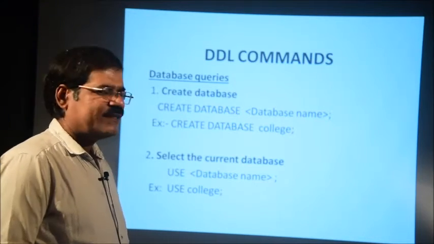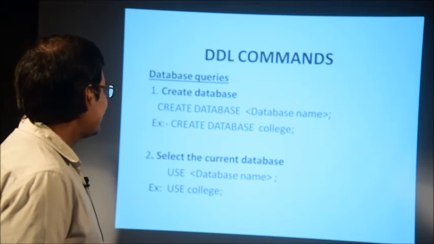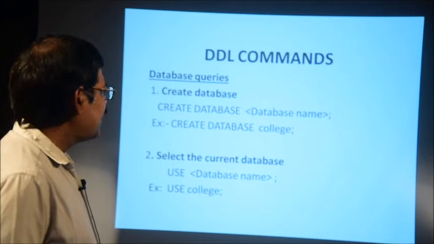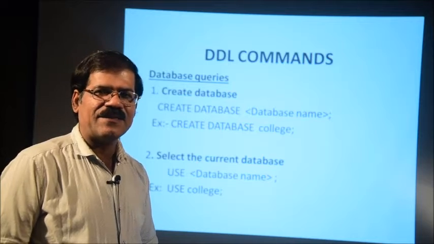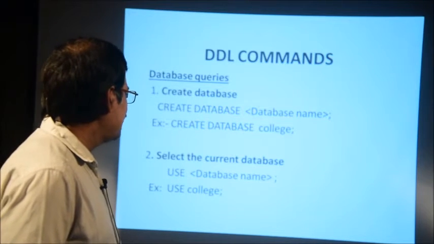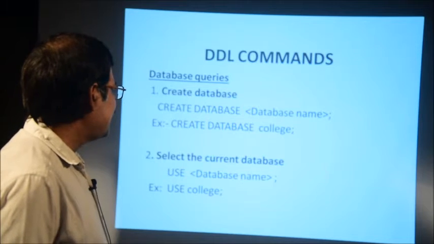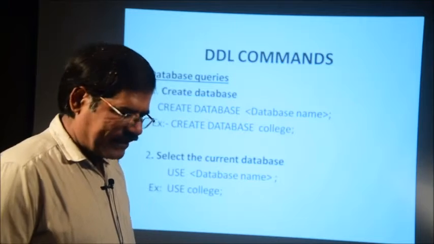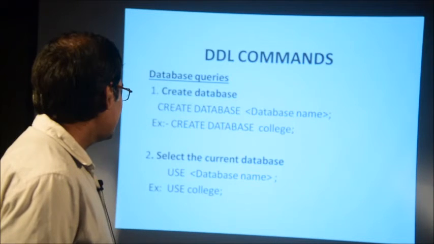The next statement is select the current database for the use. We have already created it, and I want to use this database. For the use purposes the command is use. So, the syntax is use database name. For example, you write use, what is your database name?